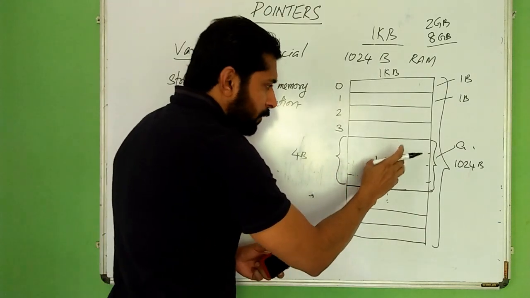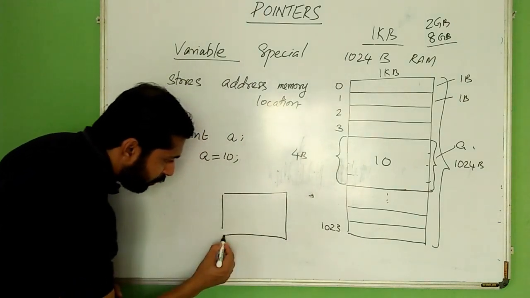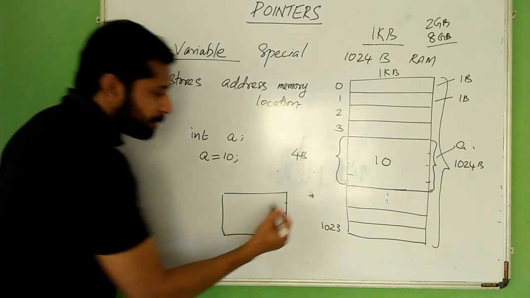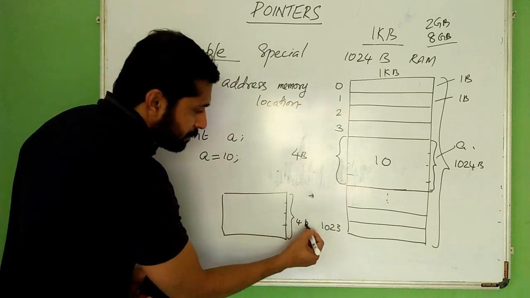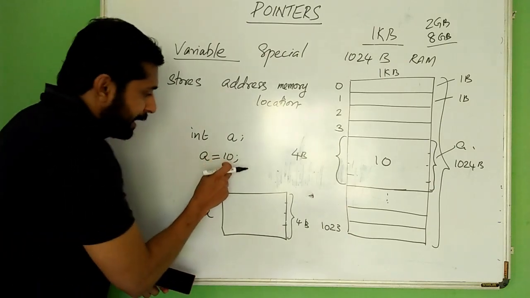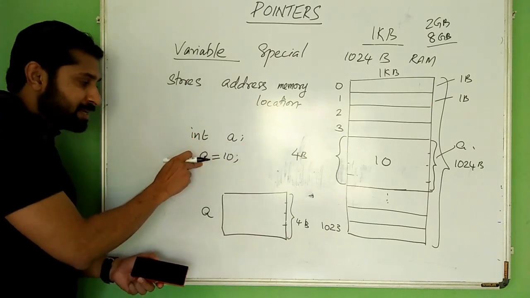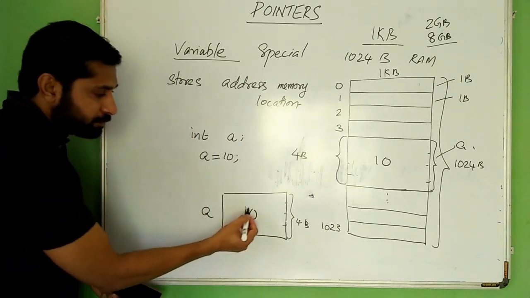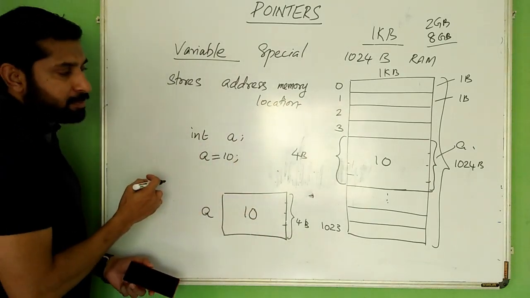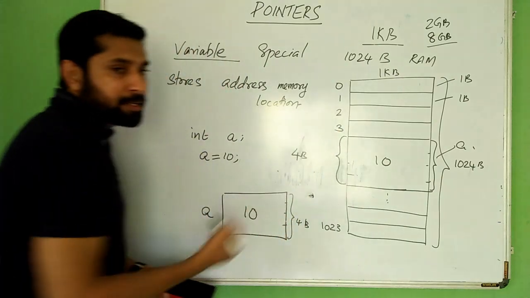For easy representation, we will extract this and show it like this. This is those 4 bytes. It has 1, 2, 3, 4 bytes. This entire space is named as a. If we assign 10 to a, this 10 is stored in the space named as a, so the content will be 10. This entire area is made up of 4 bytes: the 4th byte, 5th byte, 6th byte and 7th byte.